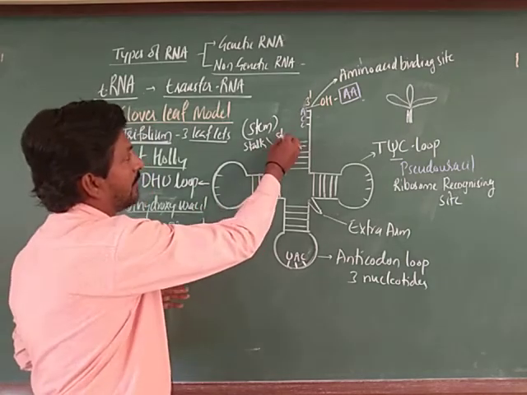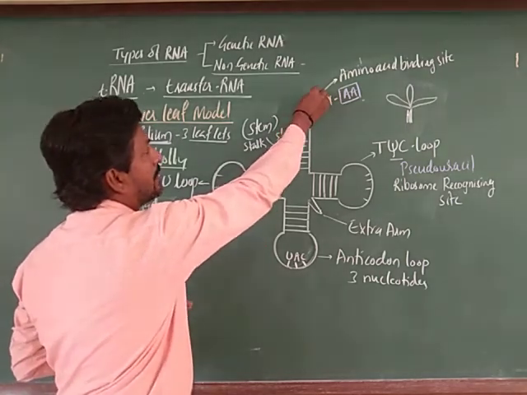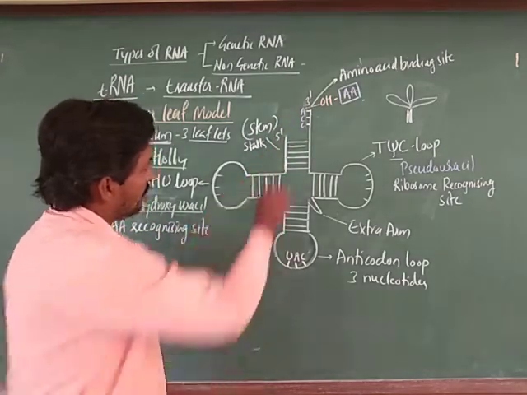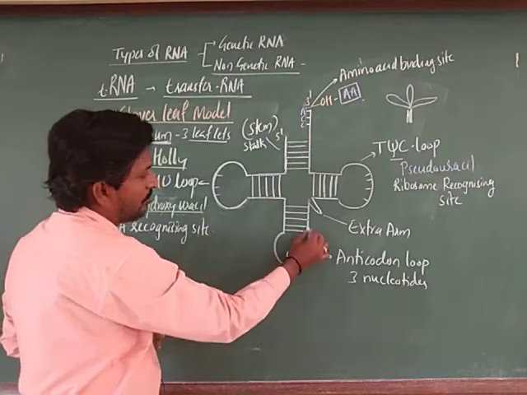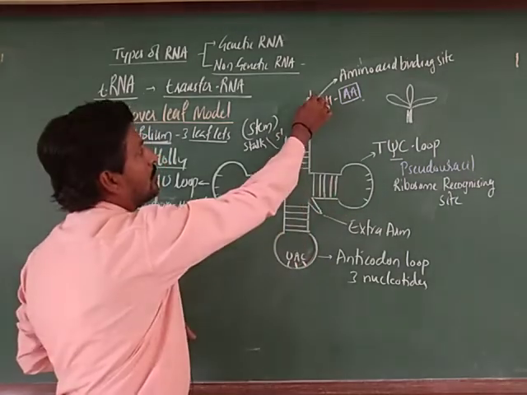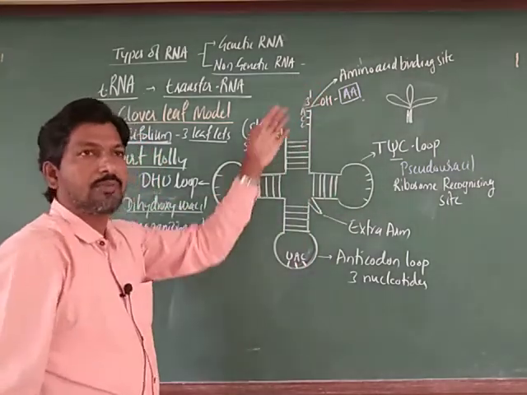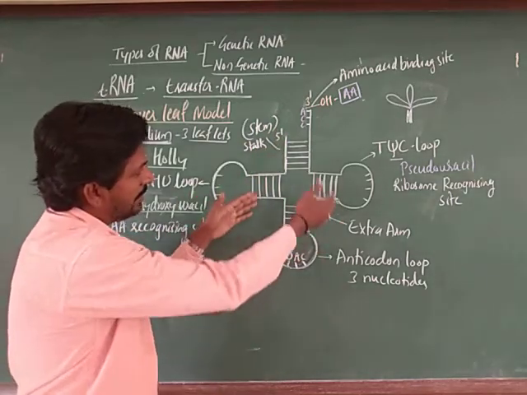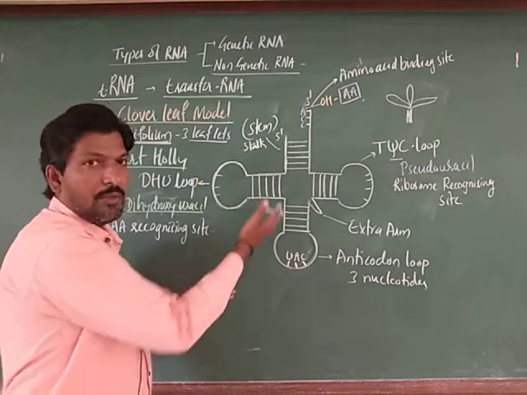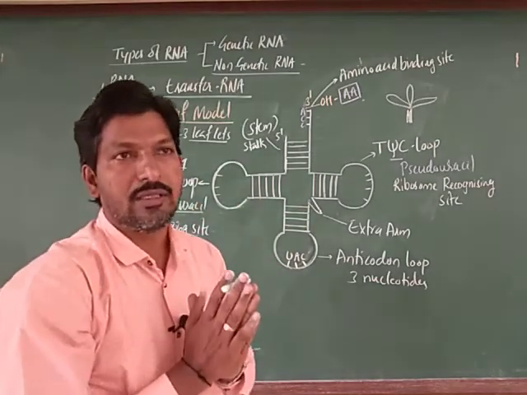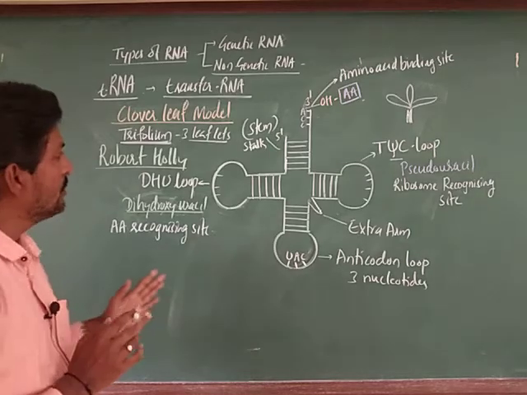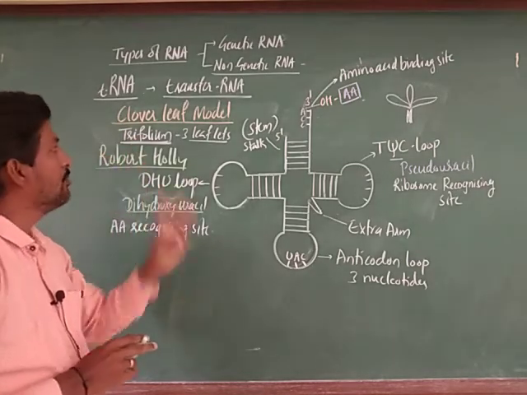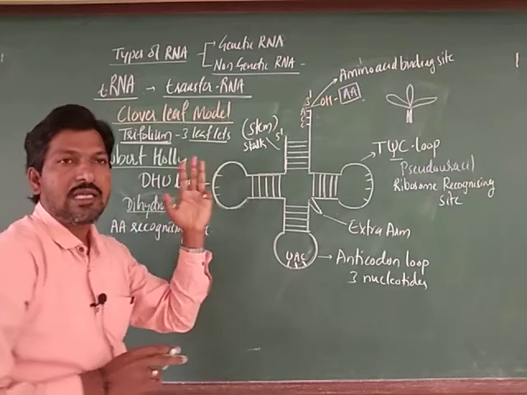It starts here. For example, the third prime is here and the fifth prime you can take here. This is the single strand, from the fifth prime to the third prime, or the third prime to the fifth prime. As a single strand, but in 3 or 4 areas it is folded to form a double strand, but it is not called double stranded. Structurally it appears like this, as a clover leaf with 3 leaflets.